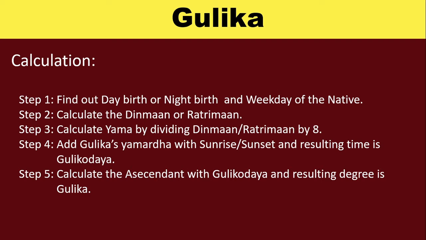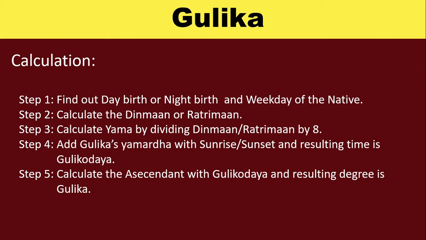Calculation steps. Step 1. Find out the day birth or night birth and the weekday of the native. Step 2. Calculate the Dinman or Ratriman. Dinman is the day length and Ratriman is the night length of any given day.